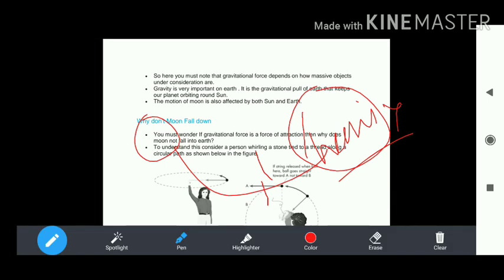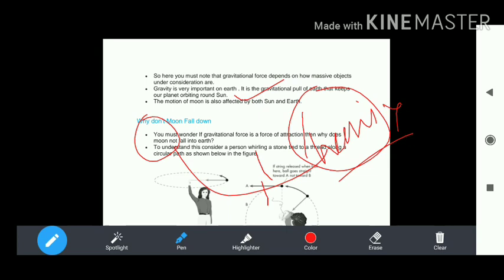So here we must note that the gravitational pull depends on the mass of the objects. Gravity is very important on the earth, and it is the pull on the earth's surface that keeps our planet in orbit around the sun. Due to the gravitational force, a planet like earth moves around the sun.